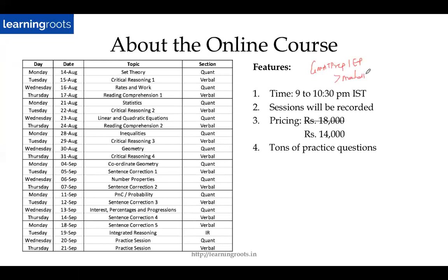This is obviously the best. Next comes Manhattan. And next will be Veritas or Kaplan. So this is the order which I prefer. Manhattan is generally really good. The quant questions are pretty tough, much tougher than the actual GMAT, but it's really good practice. Verbal is almost about the same.